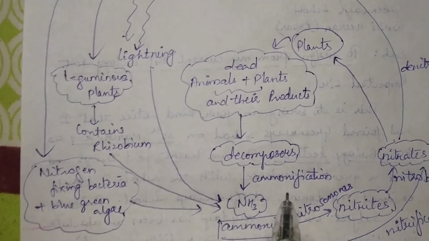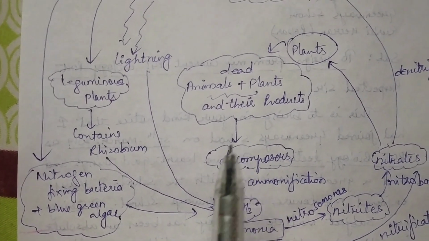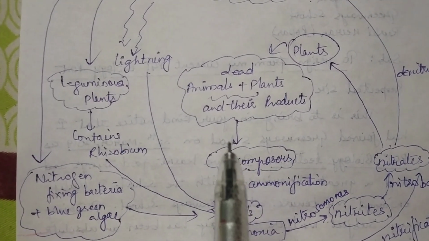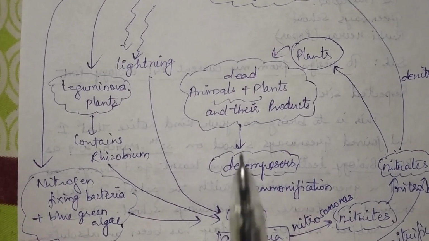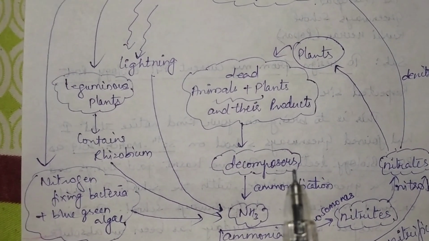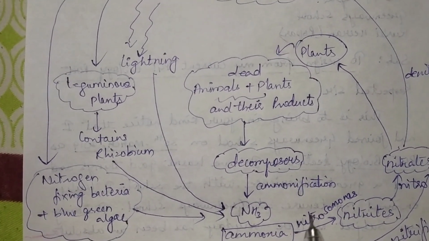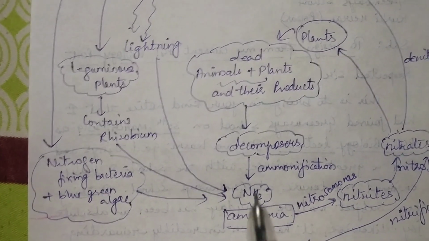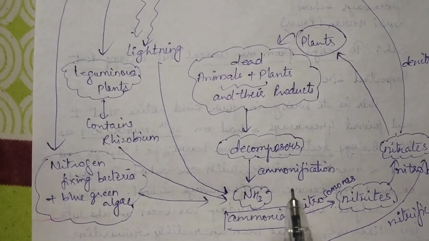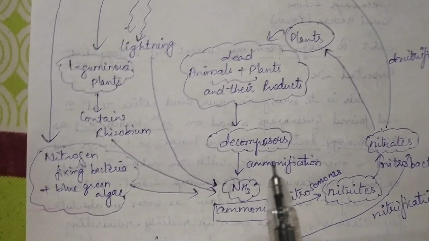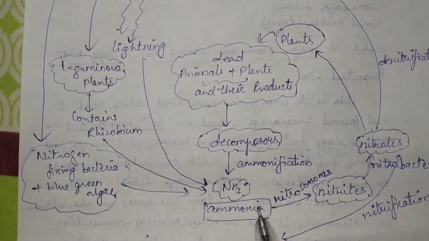So anyhow nitrogen is important for us, for plants, for animals, for everyone, right? These dead animals and plants get decomposed by the decomposers, and then the protein converts into ammonia, and this process is known as ammonification, right? I hope I am clear here.